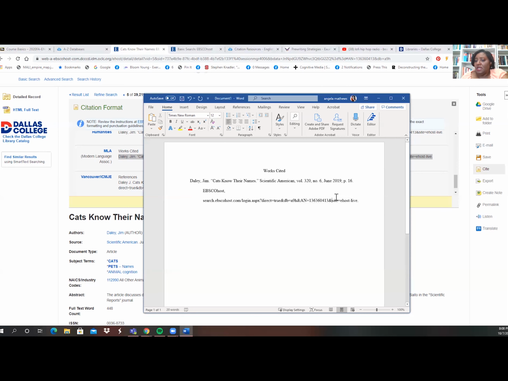What if I put a space here? Now my URL is in the right place. It's working properly. Now it's not going to be live, but that's okay. It doesn't have to be live for a works cited page. It just has to fit properly. Okay, and so now it fits properly. And that's all we have to do for this particular assignment.